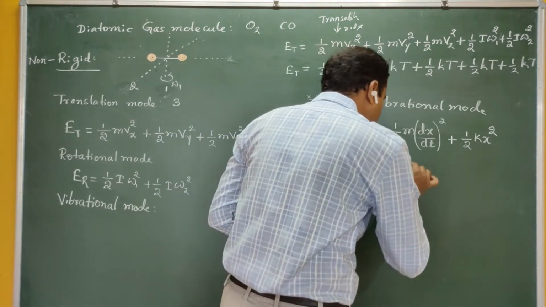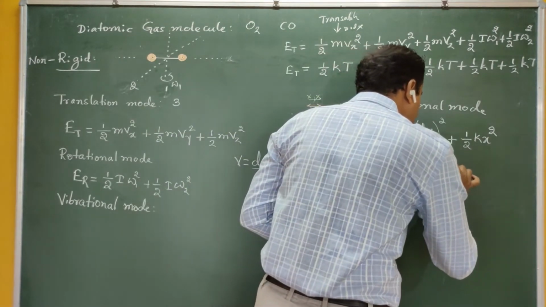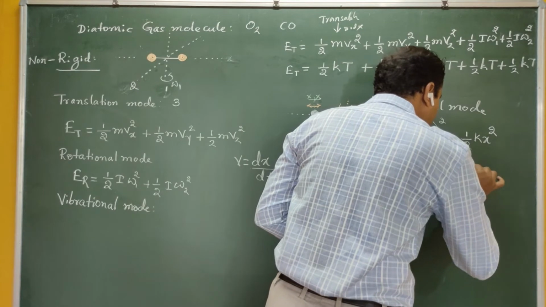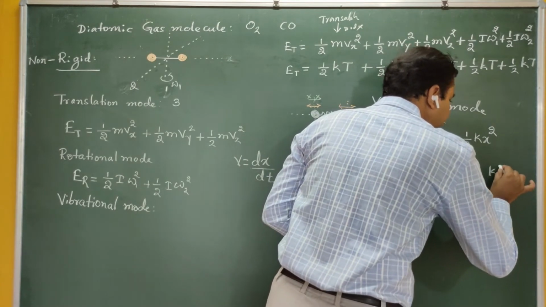Now this is energy corresponding to half kT. Now this is energy corresponding to half kT. So half kT plus half kT is kT.